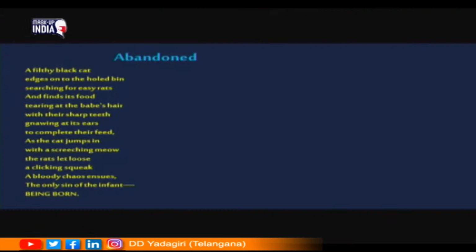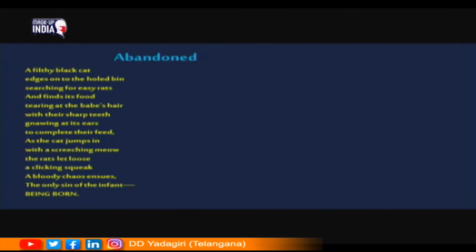A filthy black cat edges onto the hold bin, searching for easy rats and finds its food, tearing at babe's hair with their sharp teeth, gnawing at its ears to complete their feed. As a cat jumps in with a screeching meow, the rats let loose a clicking squeak. A bloody chaos ensues, the only sin of the infant being born. In this manner, the poet ends the poem.